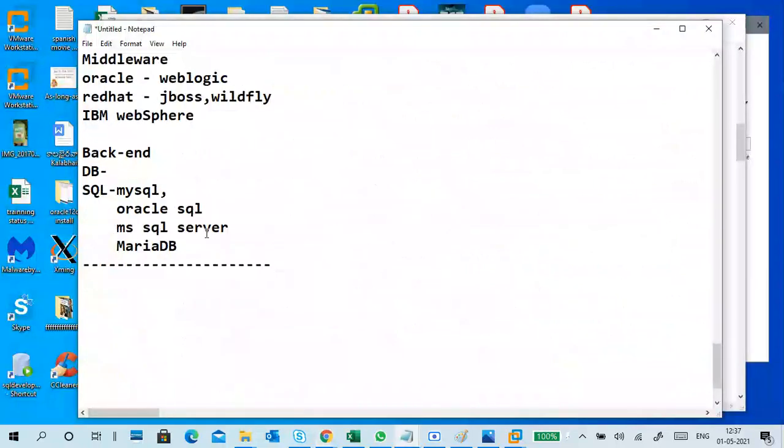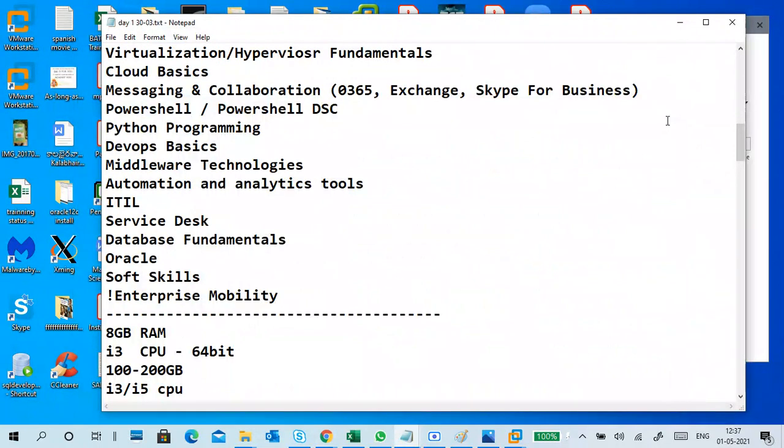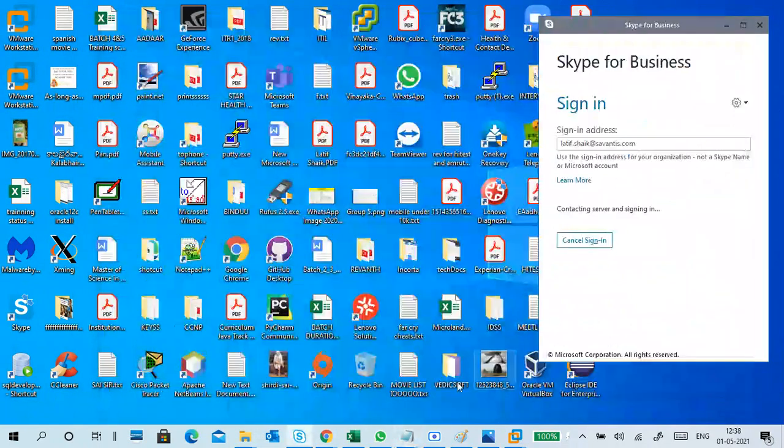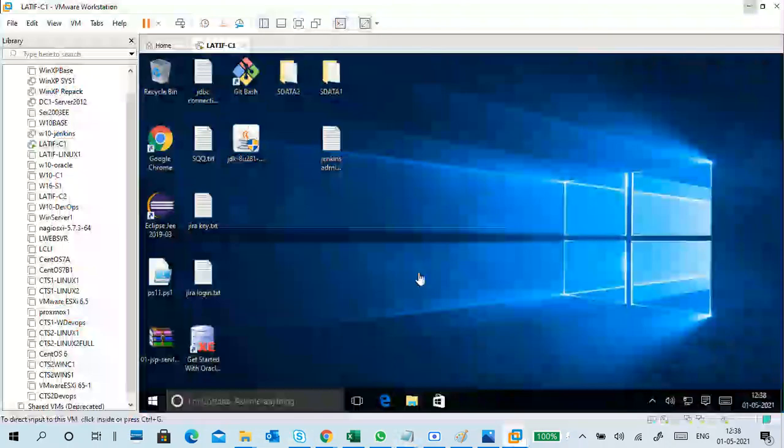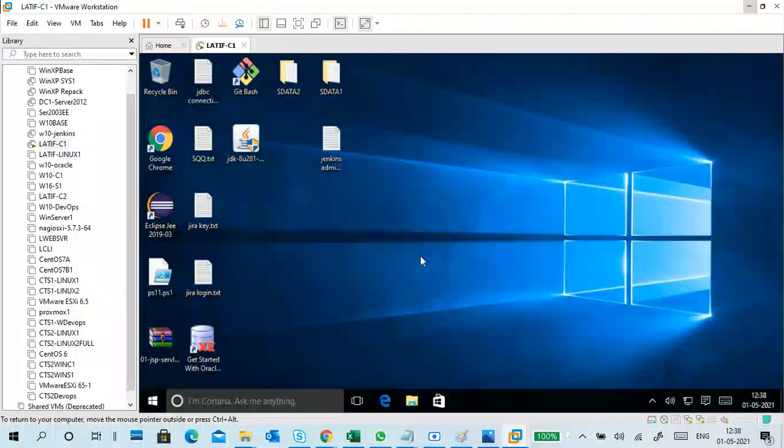Of course, databases I told. So how to do it? We can't tell. So is this on or not? I don't know whether it is working or not also.